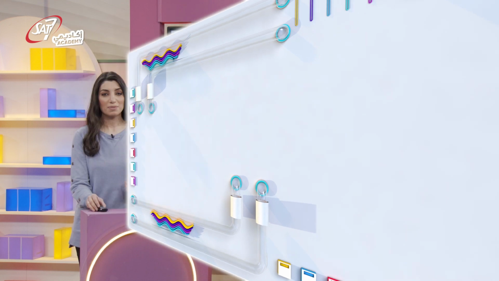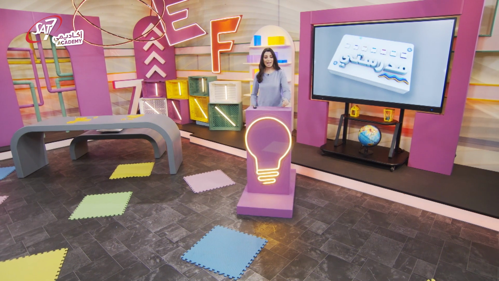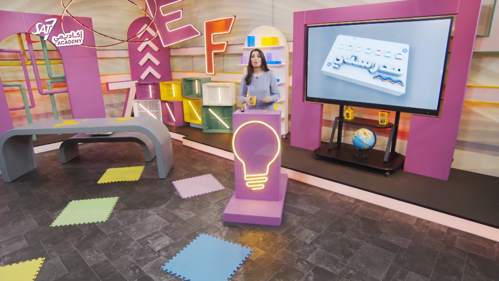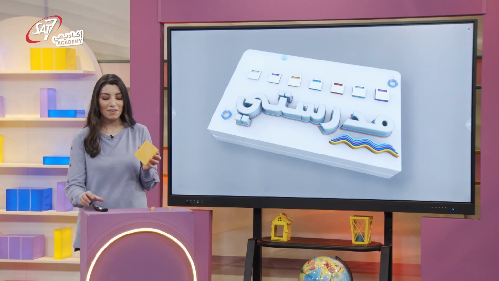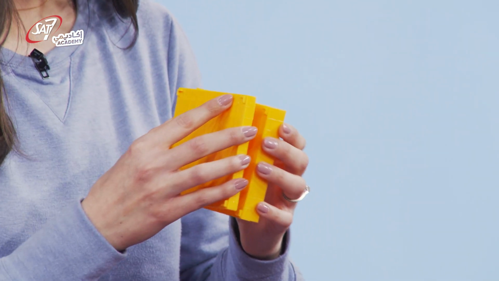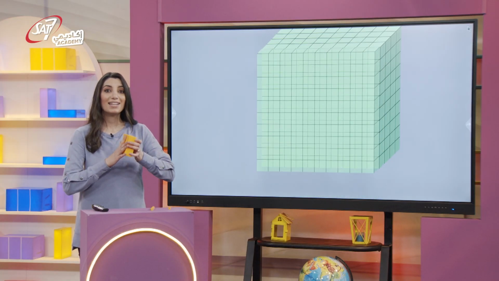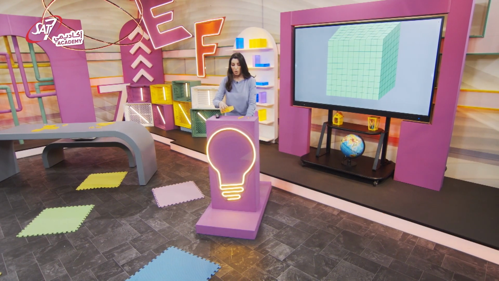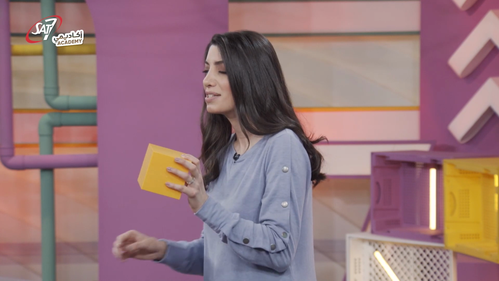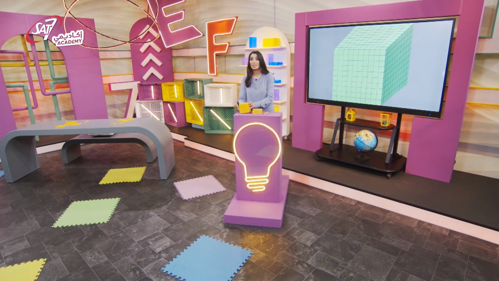Let's go back to the blocks. When we stack the ones, we get a 10. When we stack the tens, we get 100. But what do you think happens when we stack the hundreds? Let's find out together. We have 100, 200, 300, 400, and if I go on until I stack 10 squares, I end up with this cube. This contains 1,000 small blocks. I could replace 10 squares or 10 hundreds with one big cube.